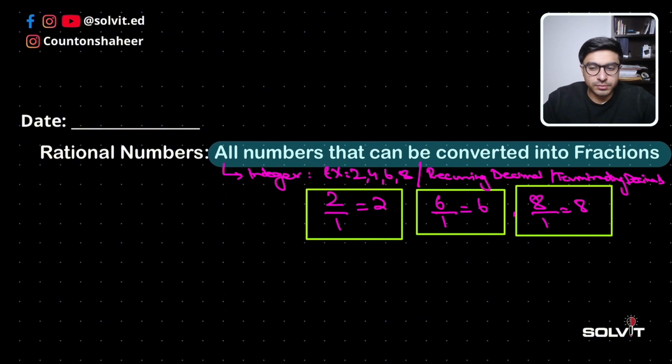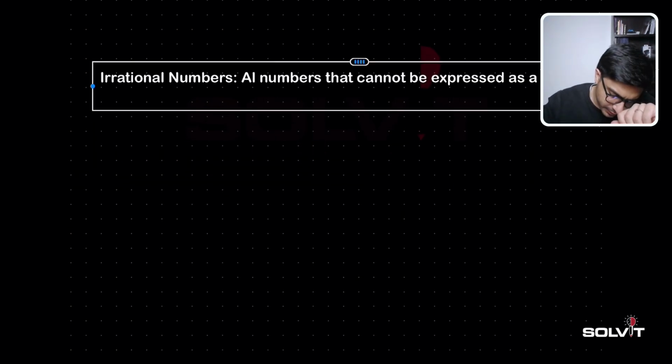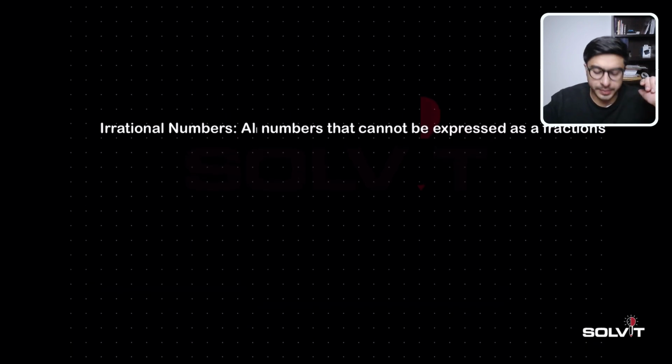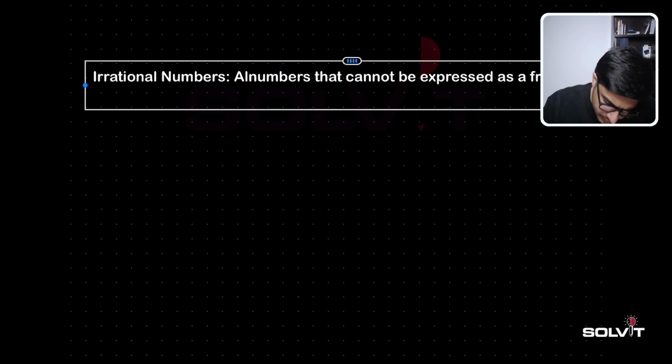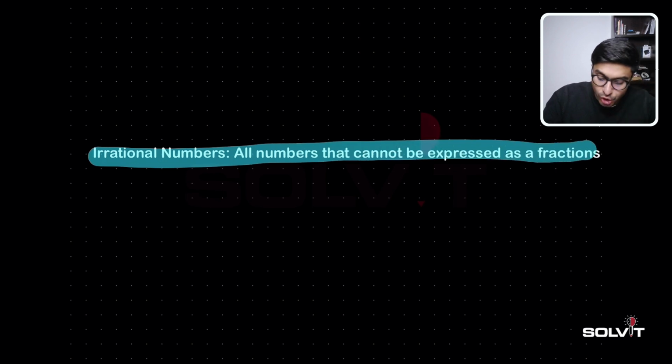Okay, so we're now going to look at what irrational numbers are. Irrational numbers are all the numbers that cannot be expressed as fractions. We cannot express them as fractions, right?